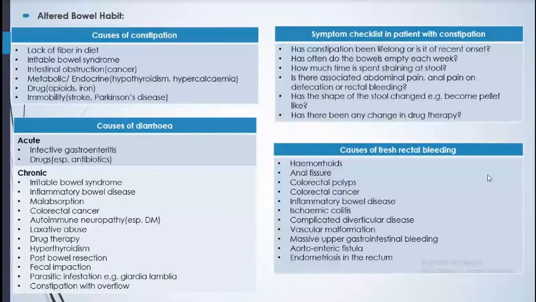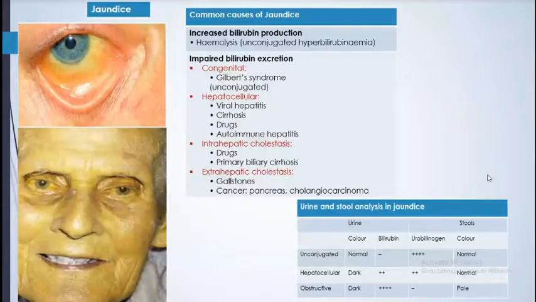That uterine tissue remains in other parts of the body also. So another cause is jaundice. When people come with jaundice, there is icterus, yellow discoloration of the face, and icteric sclera this way. There is increased bilirubin production.